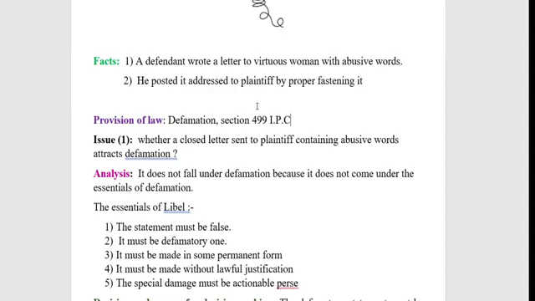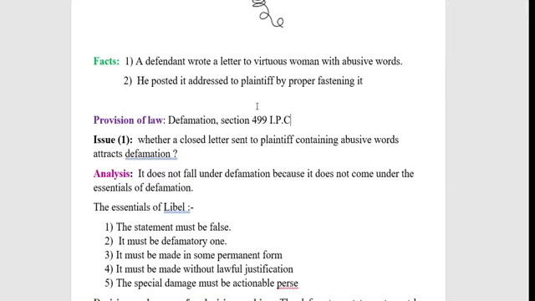I have written Section 499 IPC only in order to read which are the ingredients that come under defamation. But with regard to defamation, we can say this may be a civil wrong as well as a crime. Defamation is both a civil wrong and a crime. For this purpose, we have to write the provision of law.